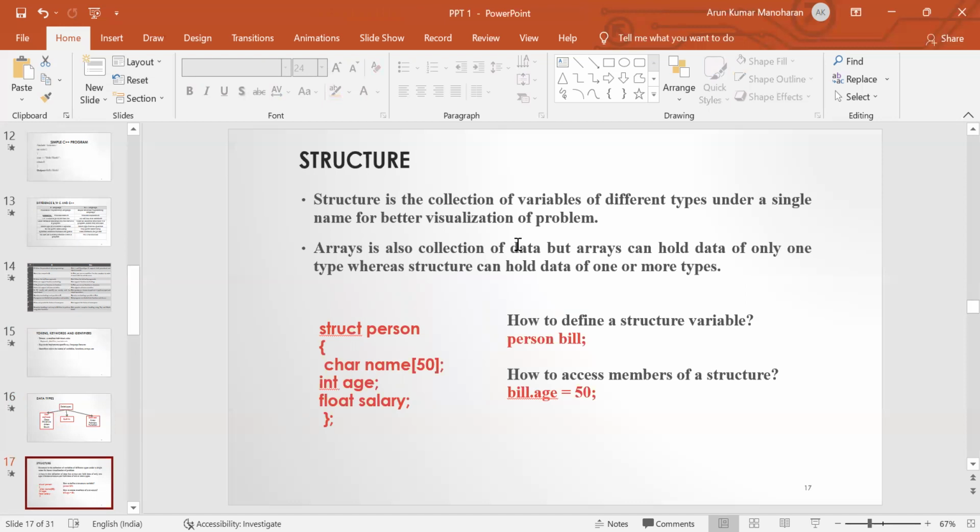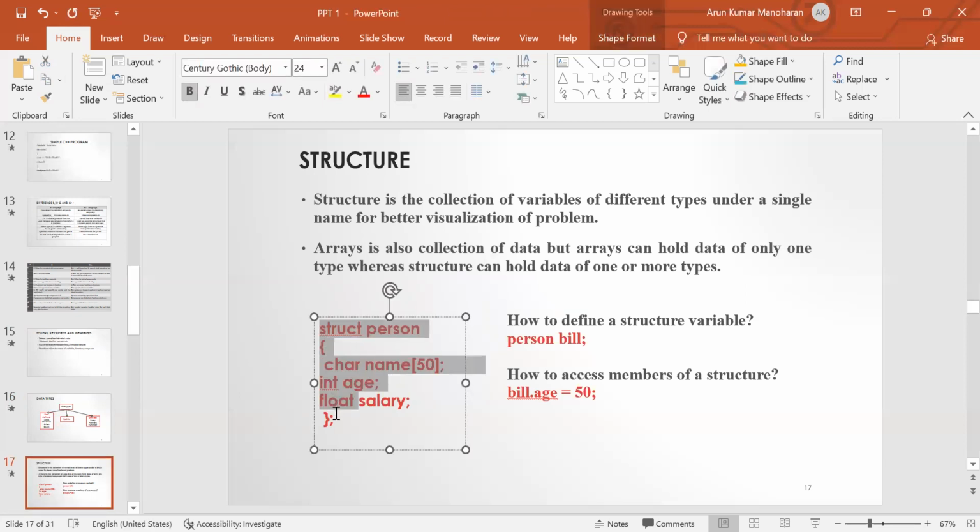Okay. So in order to write a program using structure, we have to follow the syntax for declaring a structure. Here this is a structure declaration. We are using the keyword struct, followed by the structure name. Here person is the structure name.